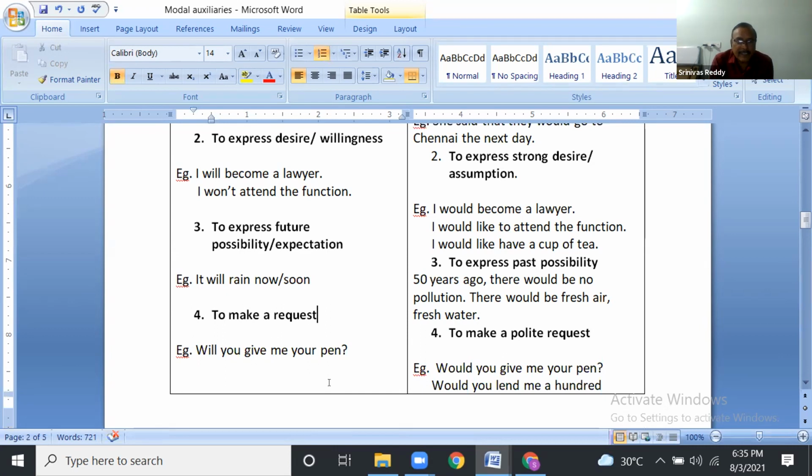Next, to make a request. Will you give me a pen? In the request, I said here, may I have your pen? That is also a request, or it may be seeking permission also. Can you give me a pen? Will you give me a pen? Impolite. Can you give me a pen? Acceptable. Would you give me a pen? Polite one. Could you give me your pen? Most polite one. See the comparisons.